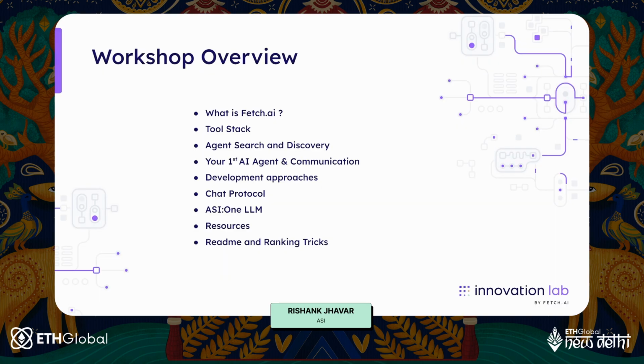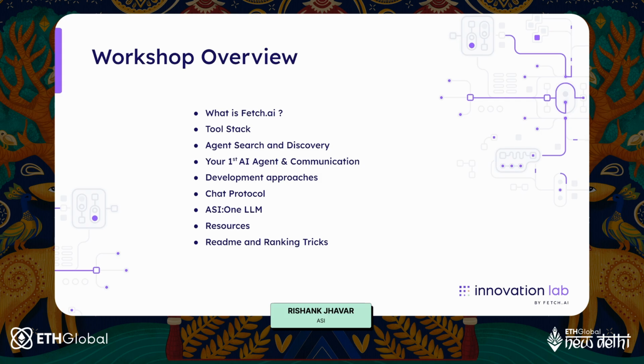I guess the very first question is what is Fetch.ai, which is something that we will see and answer. We'll then move on to some of the tool stack, something that you will be working very closely with at the hackathon. We'll then move on to agent search and discovery, which is the key element of Fetch.ai. And right there, we'll start building our first AI agent and we'll see the communication processes of AI agents. We'll also explore some of the development approaches, and then we'll move on to two of my favorite topics, which is chat protocol and ASI1 LLM.